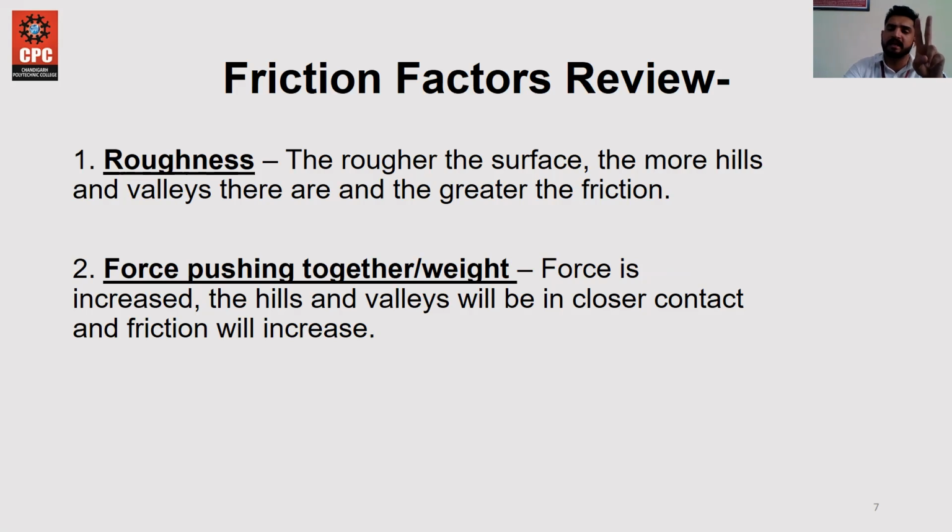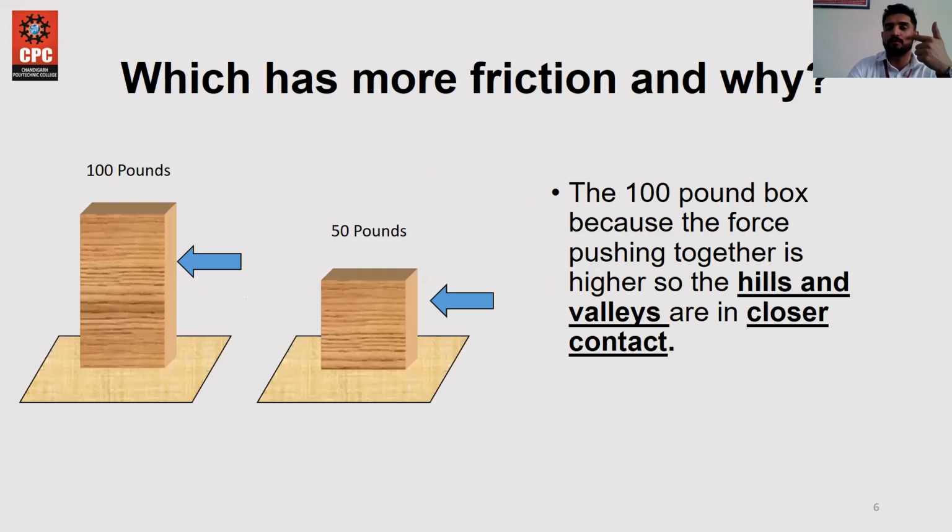The second factor is the force pushing together, which was the example of the wooden log. I explained that the force applied by a box, the rest force, the static force applied on the log, or by the log on the surface in the downward direction, produces friction, and that friction is produced by that force in a static way. So that is also called static friction.